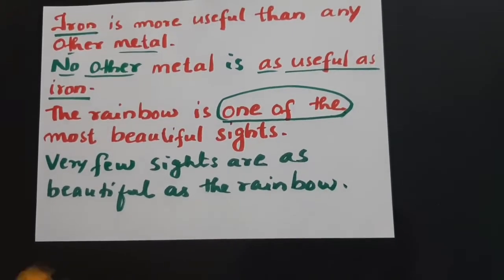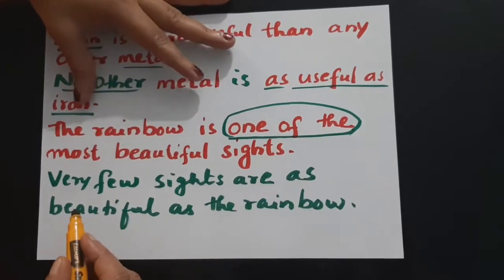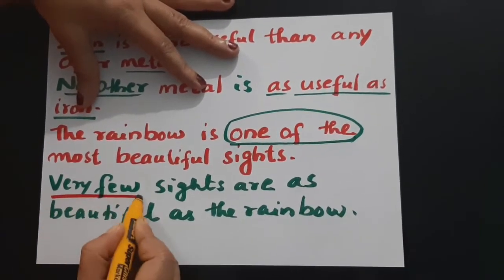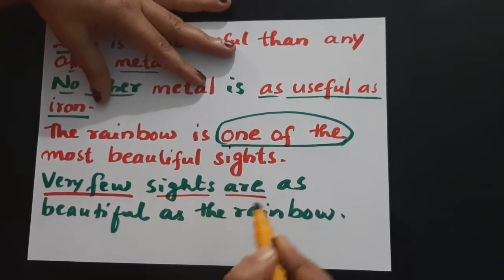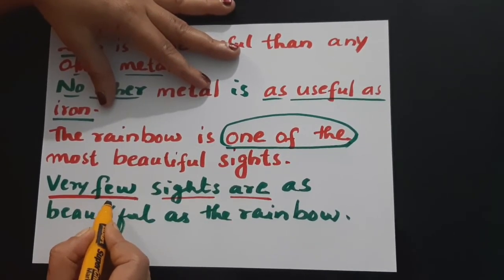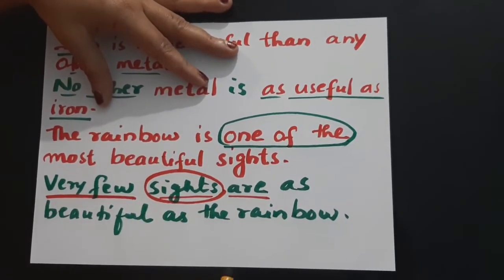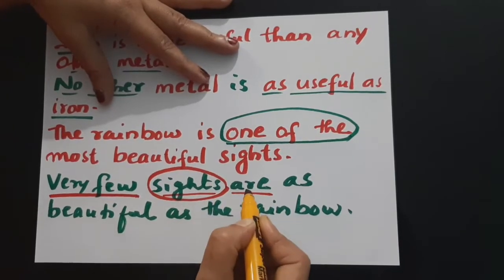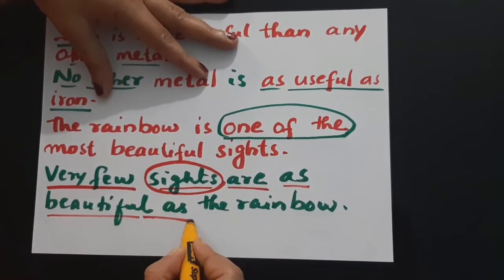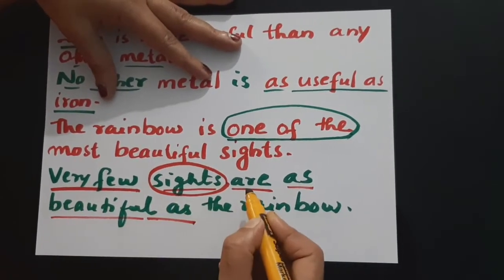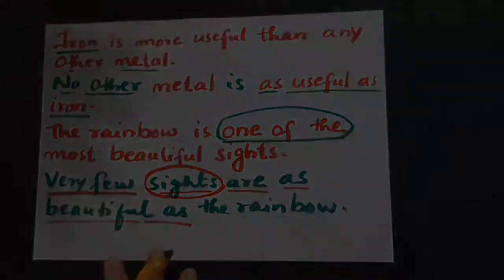Okay, the answer would come like this. We got the signal word "one of the," so we started with "very few." Very few sites are. As I told you, "very few" will follow only a plural noun. So very few sites are, and the signal word is "as beautiful as." Very few sites are as beautiful as the rainbow.